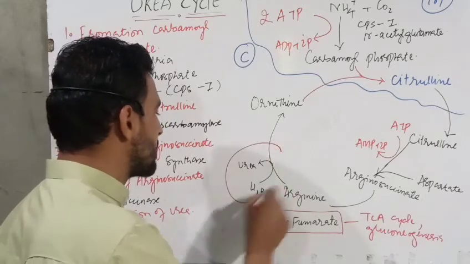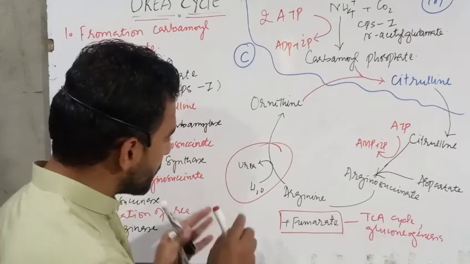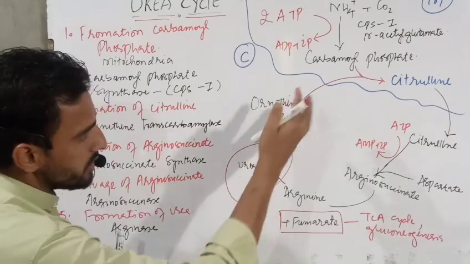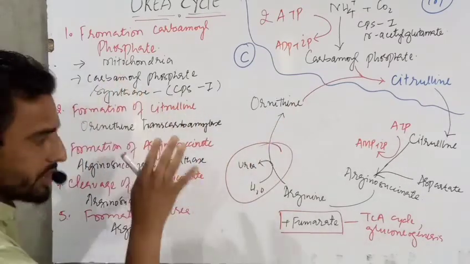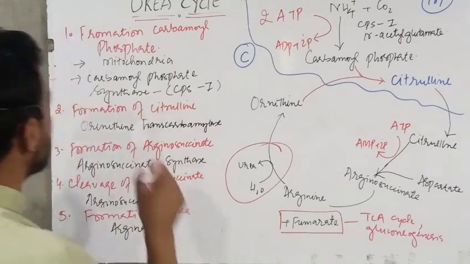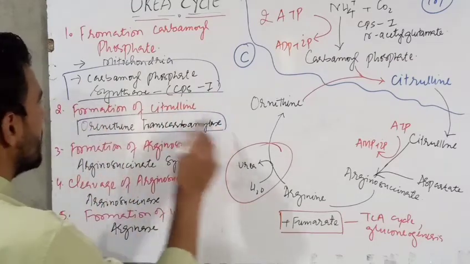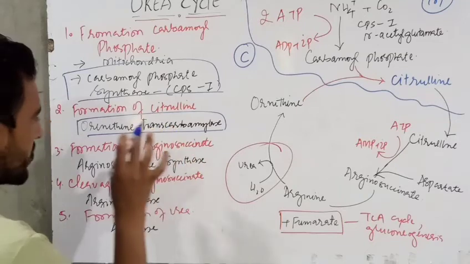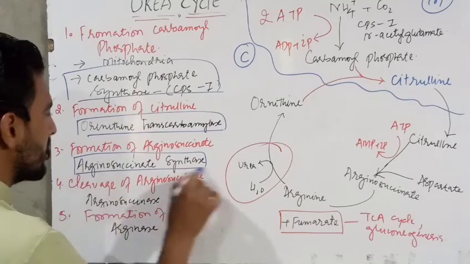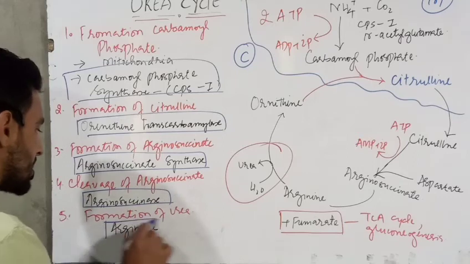This is the urea which is produced inside the liver of an organism. How many reactions take place? There are 5 reactions, that is 5 enzymes are required. Carbamyl phosphate synthase is the first enzyme, ornithine transcarbamylase the second enzyme, arginosuccinate synthase the third enzyme, arginosuccinase the fourth enzyme, and arginase is the 5th enzyme.